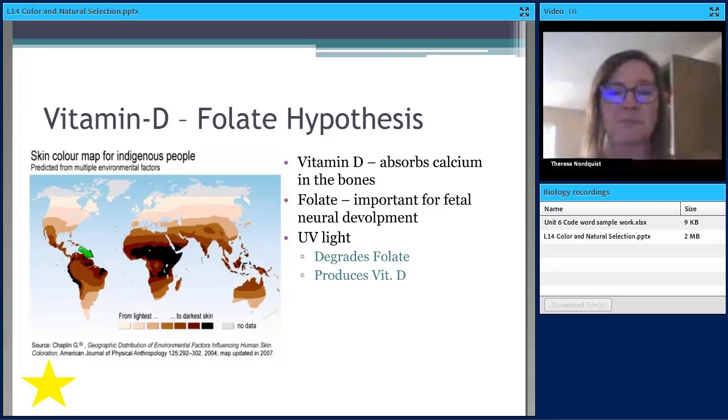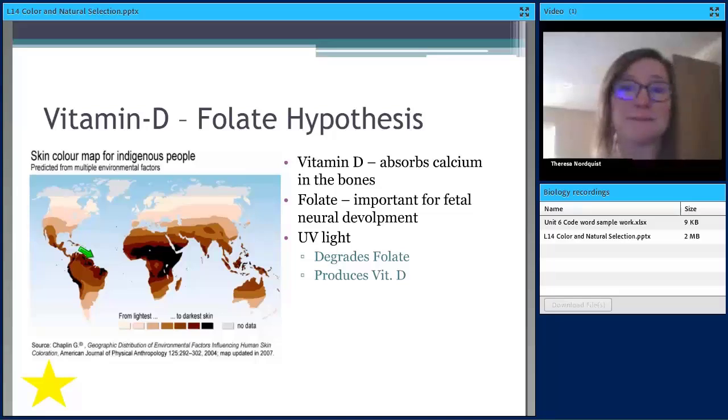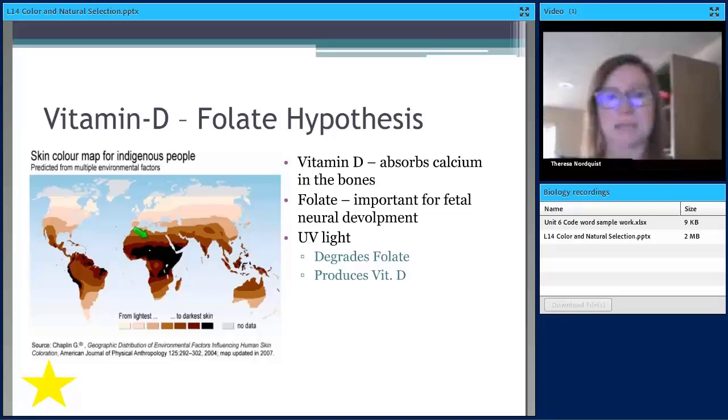Sometimes it's cold, sometimes it's hot. And then you can have, at the poles, even more extreme seasons, like in Alaska, it's dark half of the year and then it's light half the year, right? But at the equator, we see there's a lot of UV light. So there's an advantage for people having dark skin to protect from the UV light. They're still getting tons of UV light, so they're producing enough vitamin D, and they're protected against folate loss.